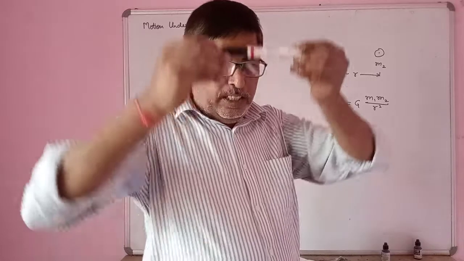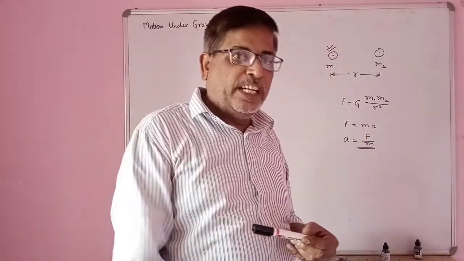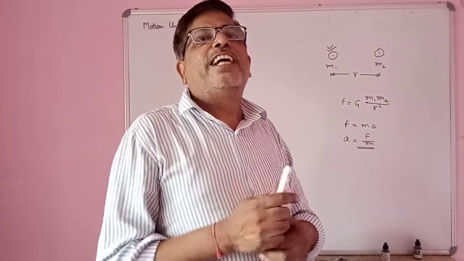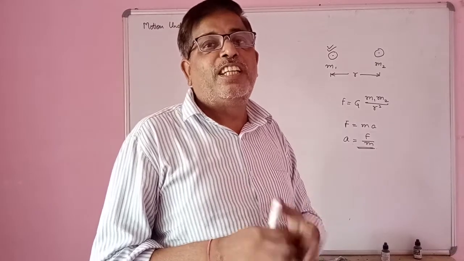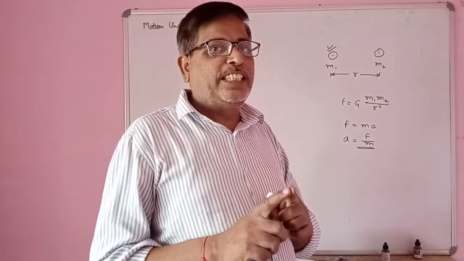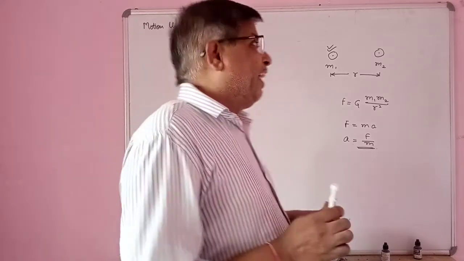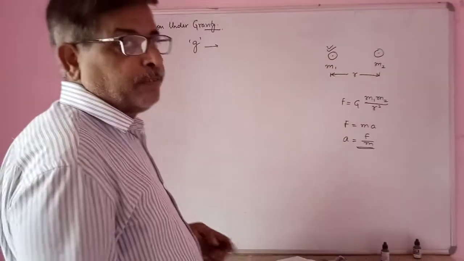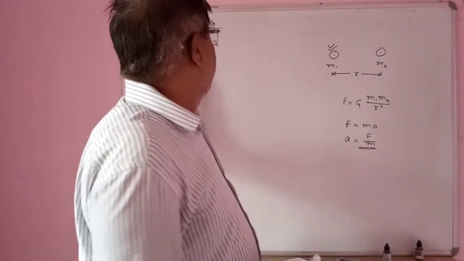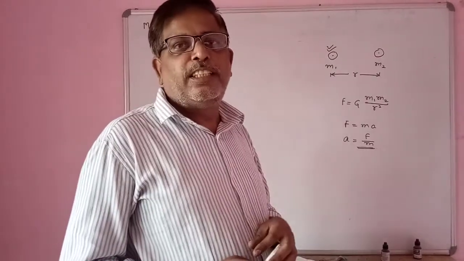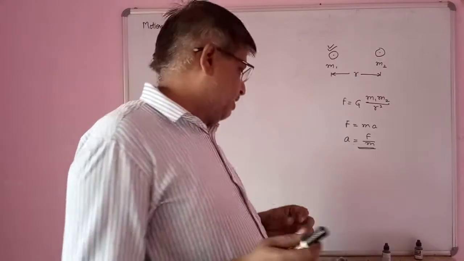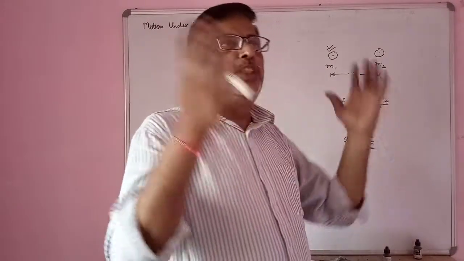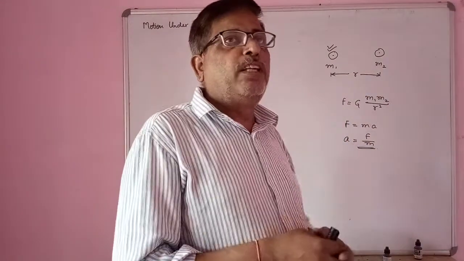So the pen will start moving towards the Earth with some acceleration, and that acceleration is called gravitational acceleration. This acceleration is denoted by small g, and we can take different objects, suppose a stone, chair, table,